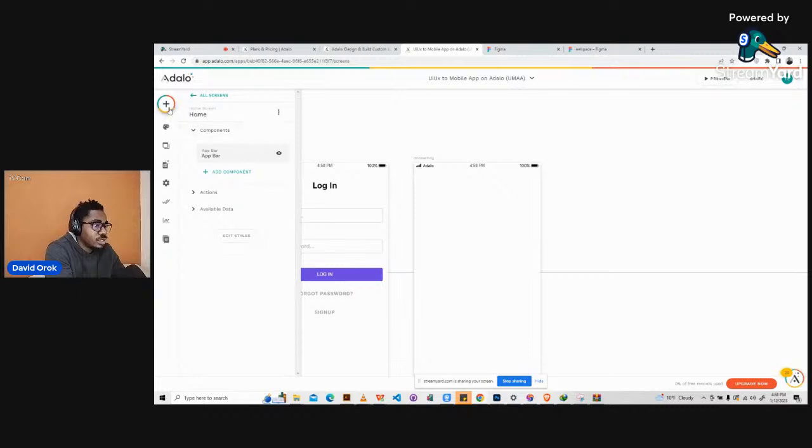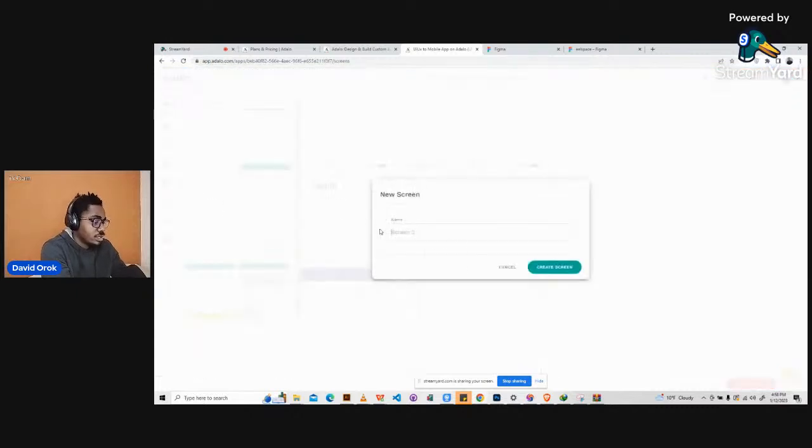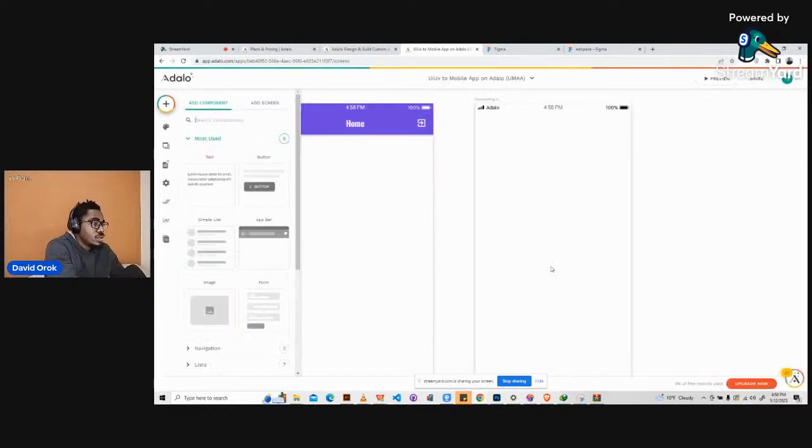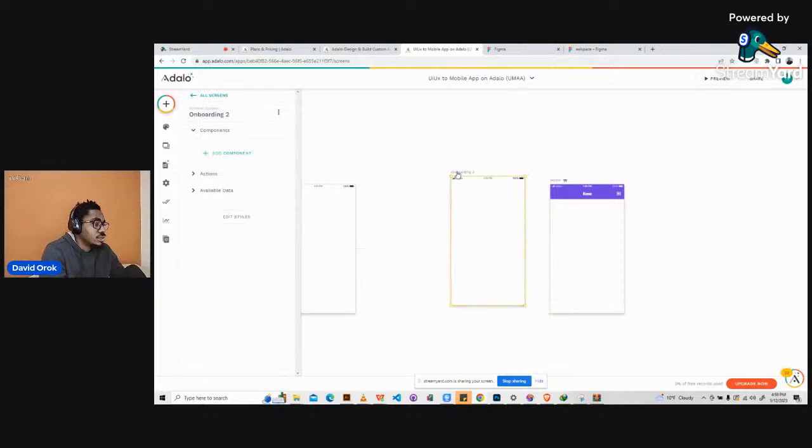Okay, let's just bring in the second one. Add screen, then add blank screen, then say onboarding. It was one before, change it to two, so onboarding screen two. Okay, so we have two onboarding screens now. Let's drag it down here. Okay, so we have it here now.